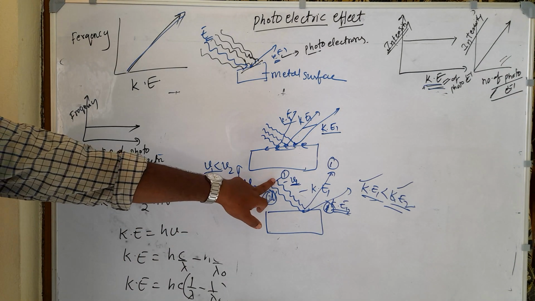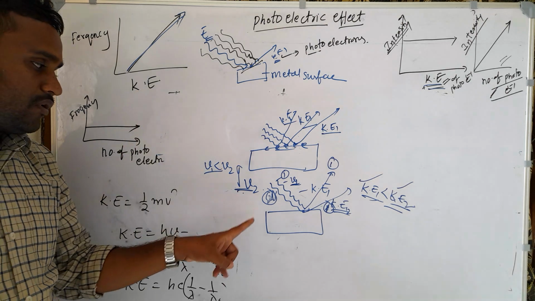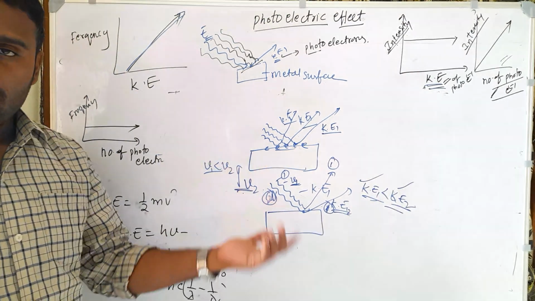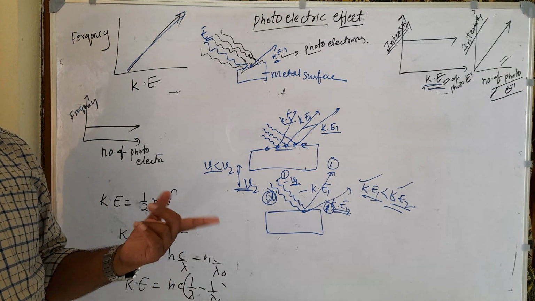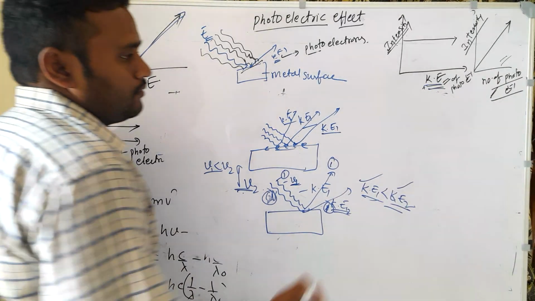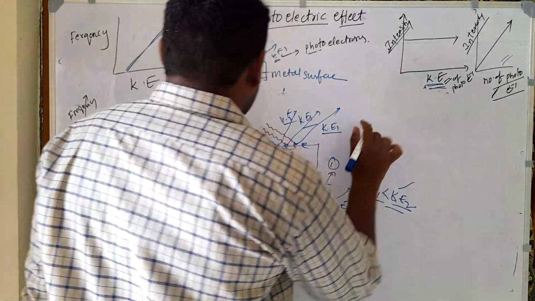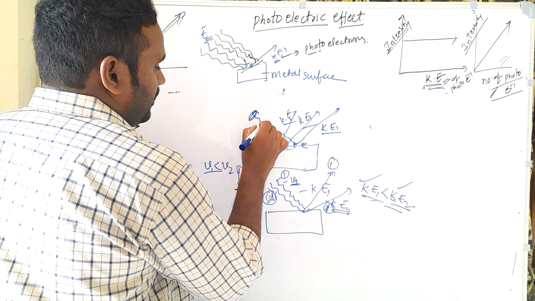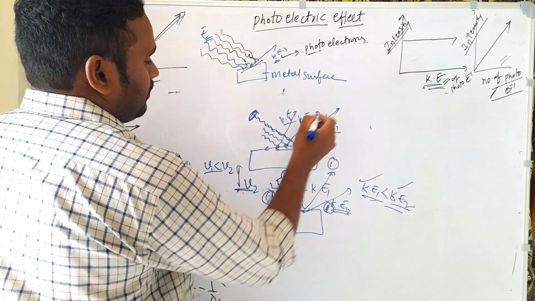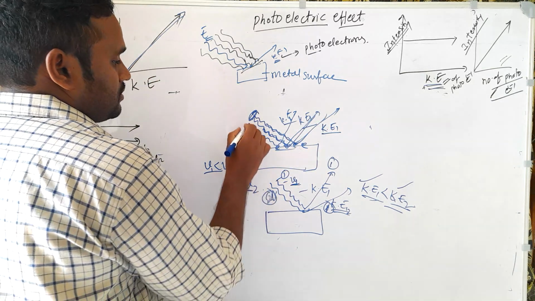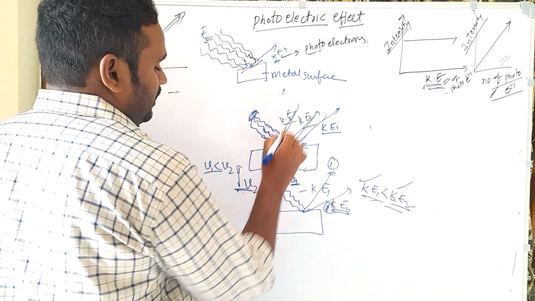which means this frequency is nothing but only one photon. Here also we have only one photon, but with a different frequency. Let us consider the light source: one light, one electron; two lights, two photons, two electrons; three photons, three electrons.